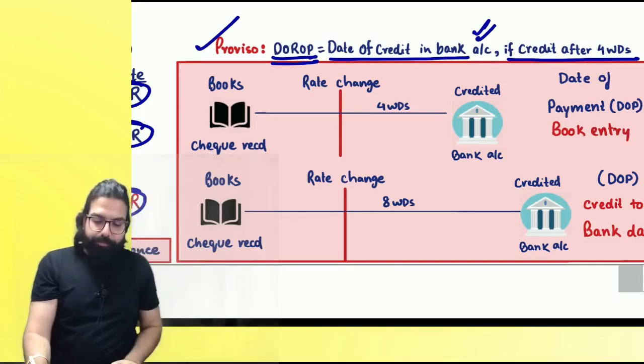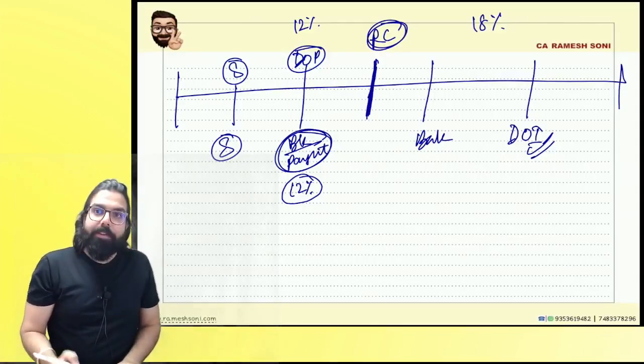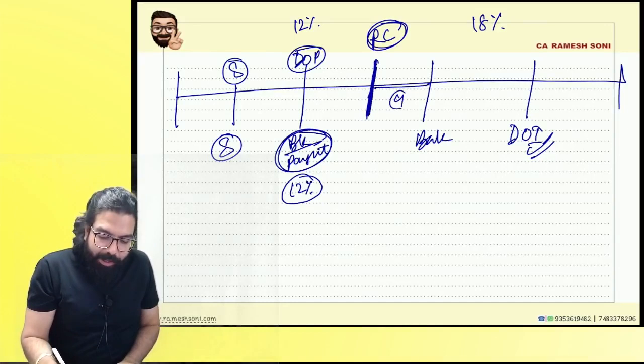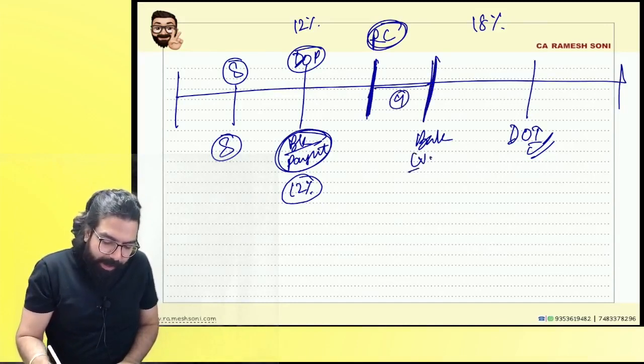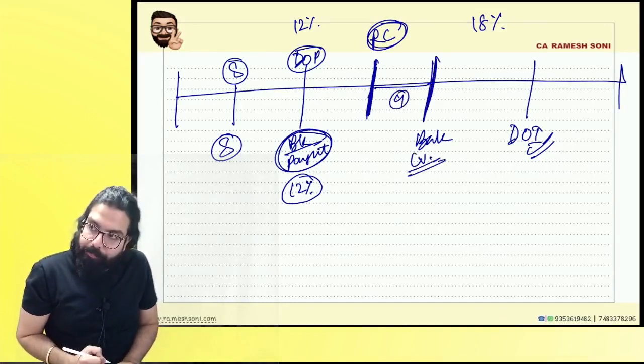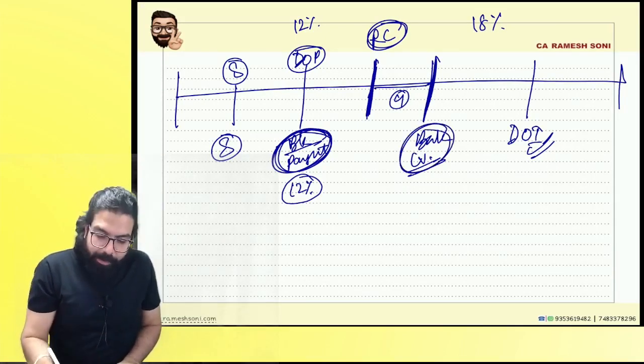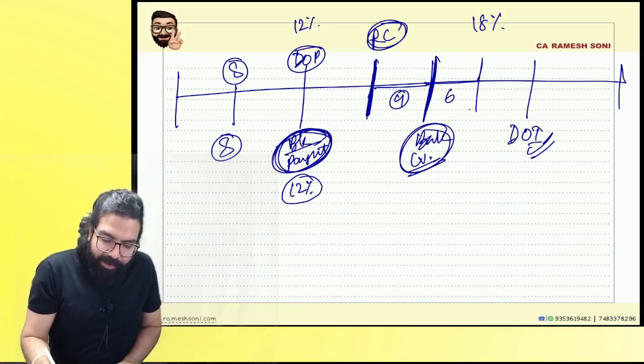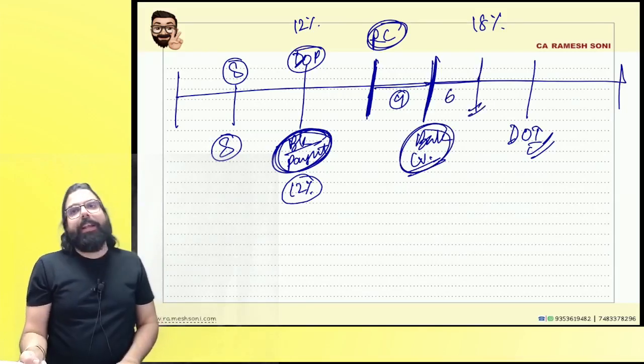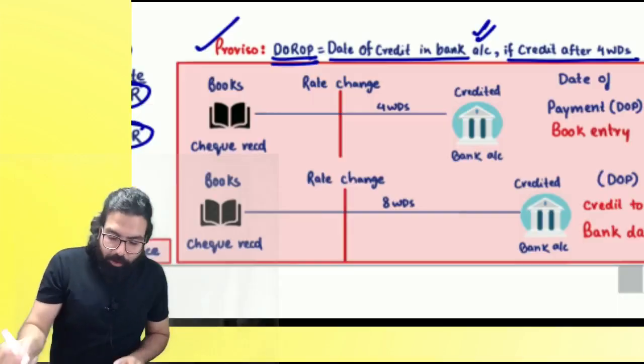Everyone tell me one thing. Here the rate changed. Within 4 days only, your bank account got credited. Then what will be the date of payment? Book entry or credit, whichever is earlier. Supposing the credit happened after 6 days, then credit date will be the date of payment. That's all that is being told.